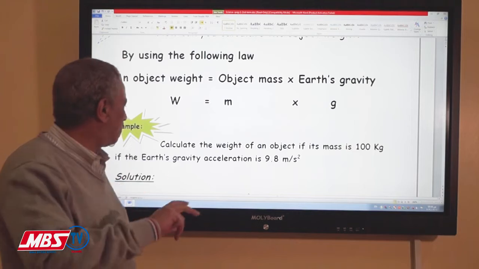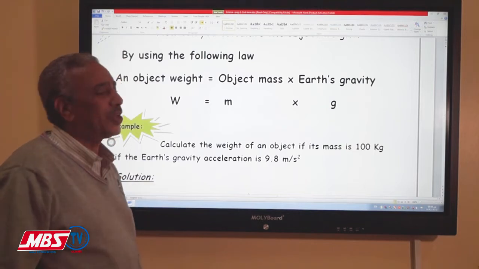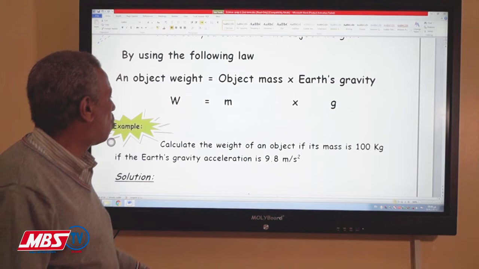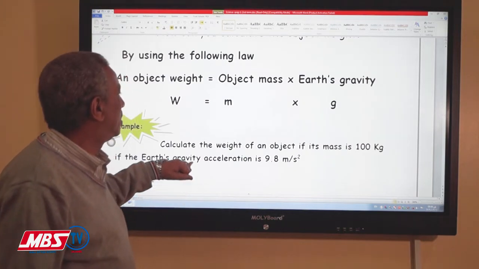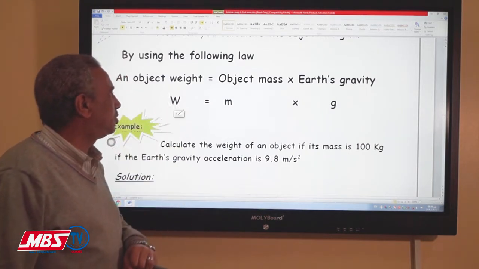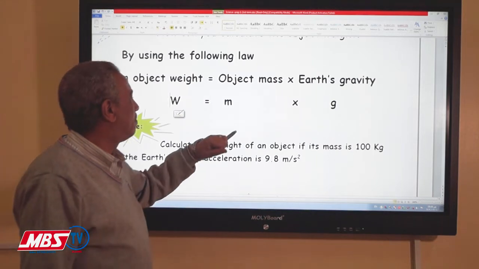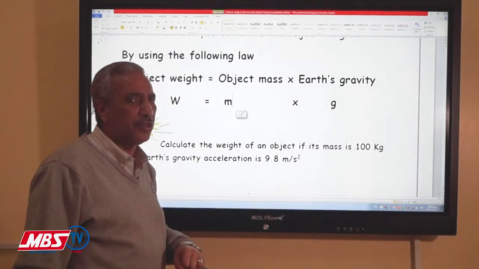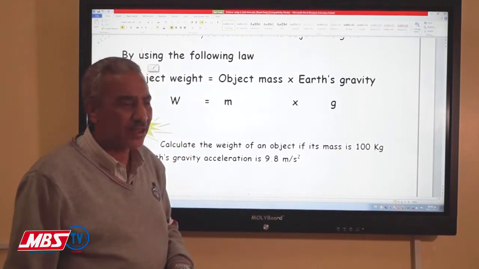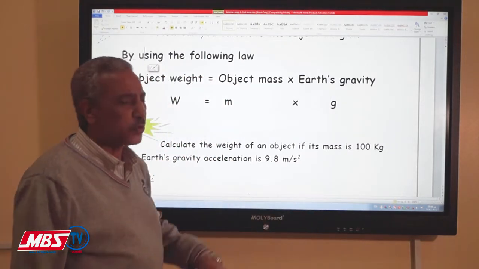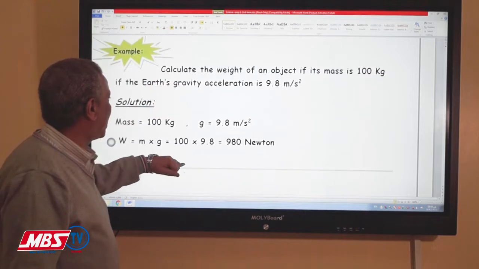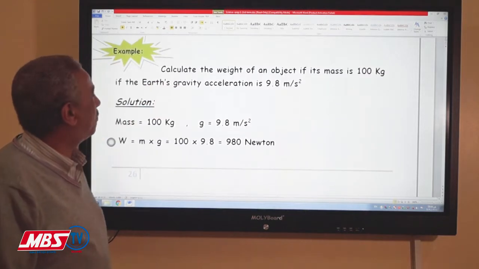Actually, the value of the Earth's gravity acceleration will be given to you to calculate the weight of the object. That means the weight of the object is in Newton, the mass of the object in kilograms, and the Earth's gravity acceleration in meters per second square, and you write its number when answering any question.